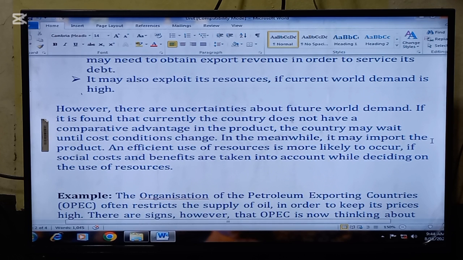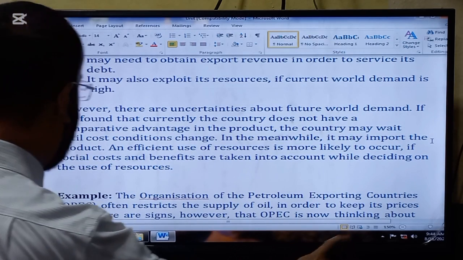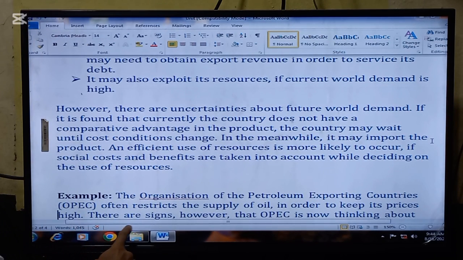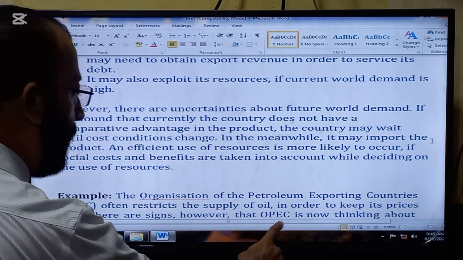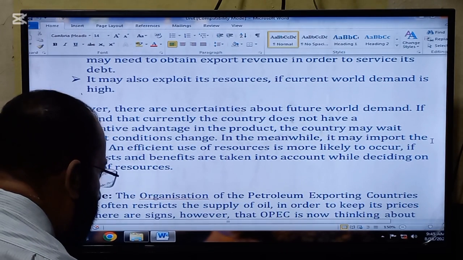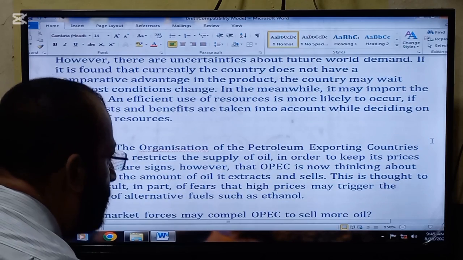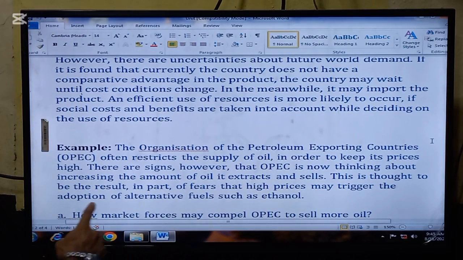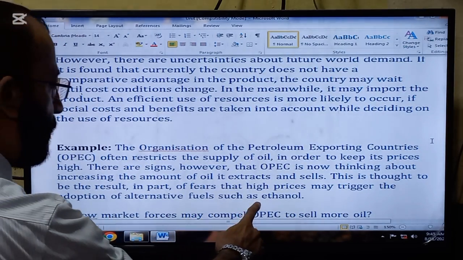Here is a question that will make your concepts more clear, showing how a question from this topic comes in the paper. The Organization of the Petroleum Exporting Countries, OPEC, often restricts the supply of oil in order to keep its prices high. There are signs, however, that OPEC is now thinking about increasing the amount of oil it extracts and sells.